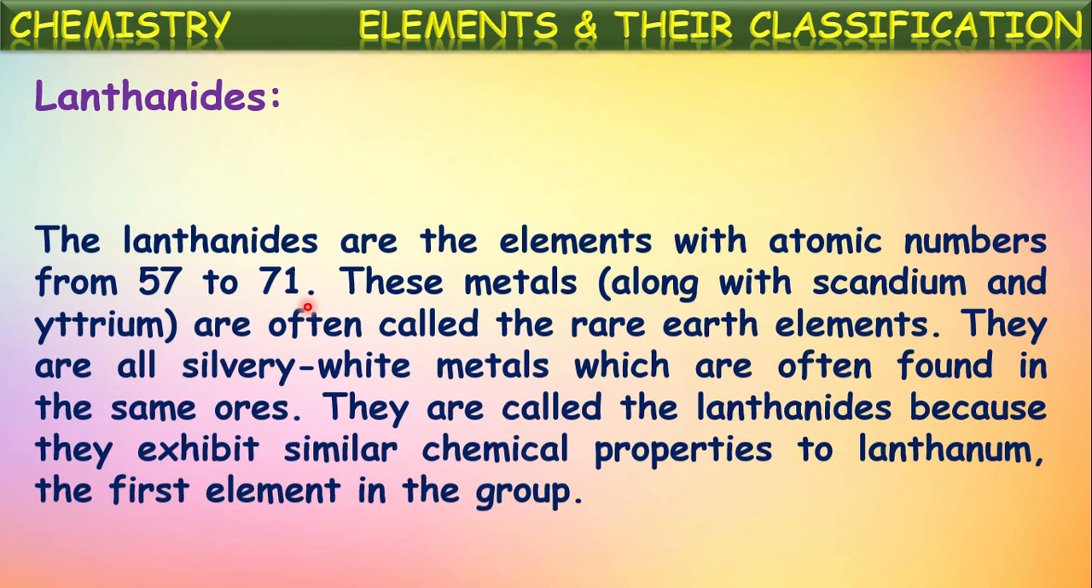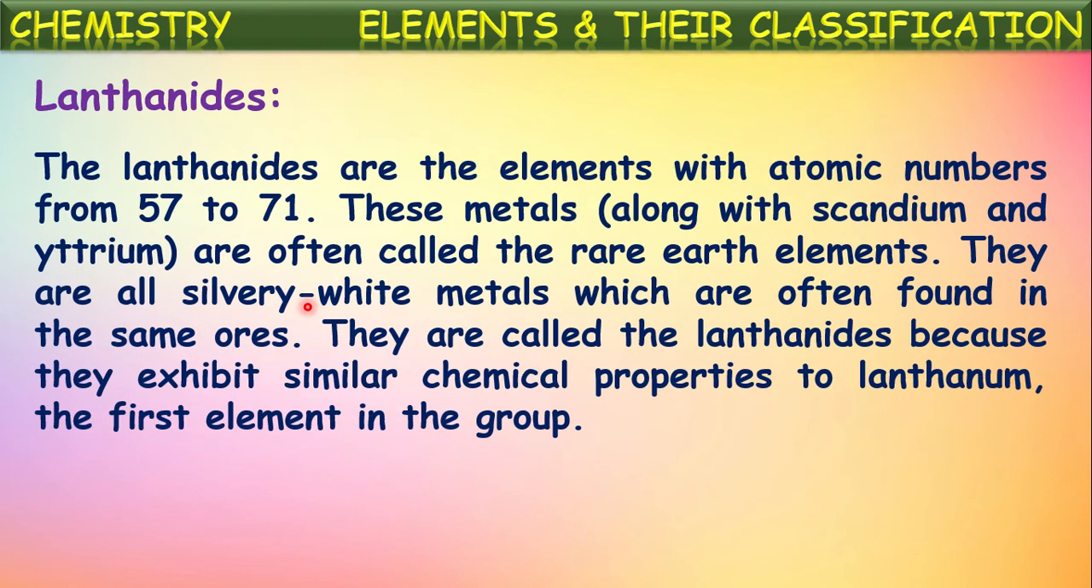Now, lanthanoids. The lanthanoids are elements with atomic numbers from 57 to 71. These metals are often called rare earth elements also. They are all silvery white metals which are often found in the same ores. These lanthanoids are often called rare earth elements because they are available from the earth crust in rare quantity. So based upon that, they are called rare earth elements also.